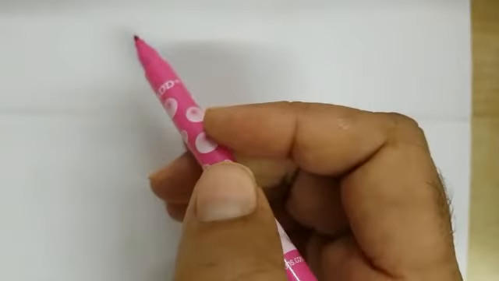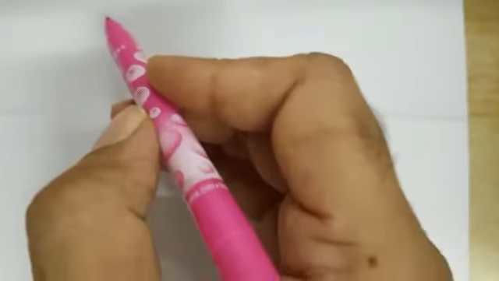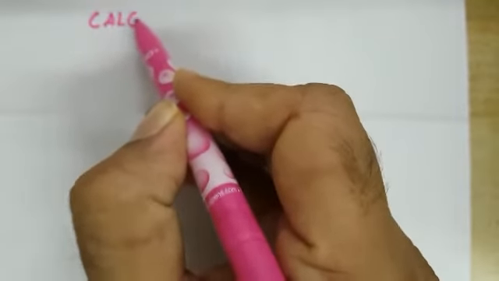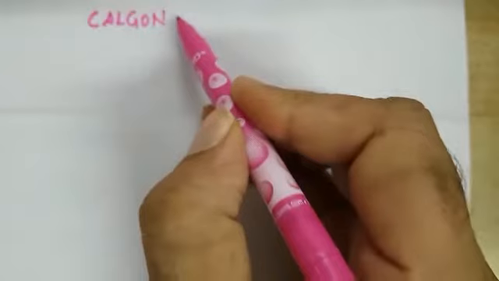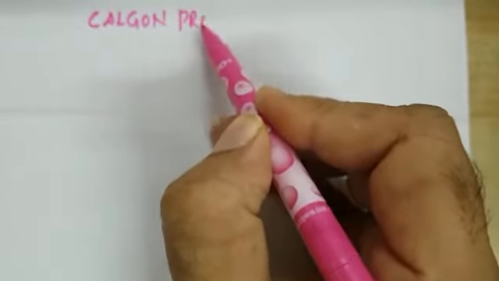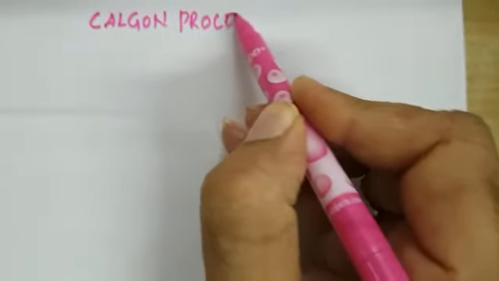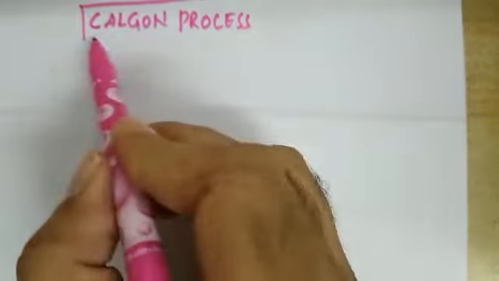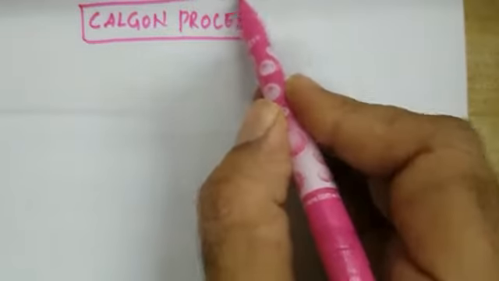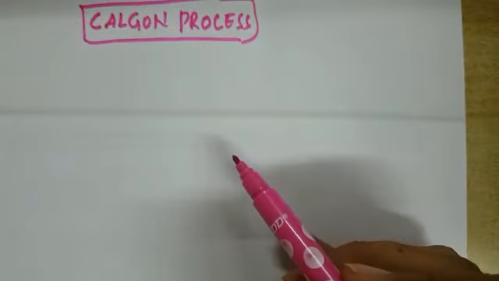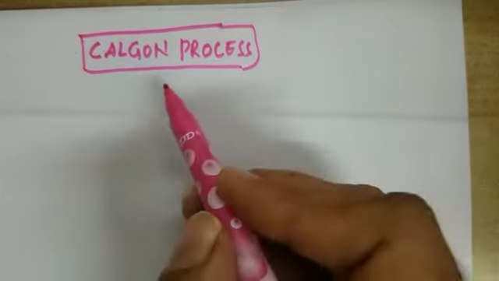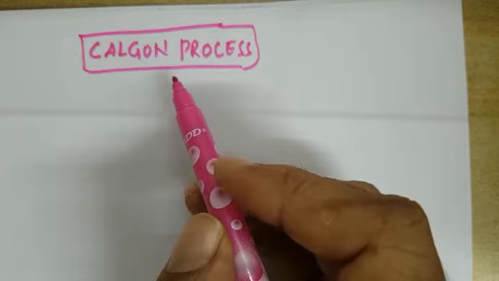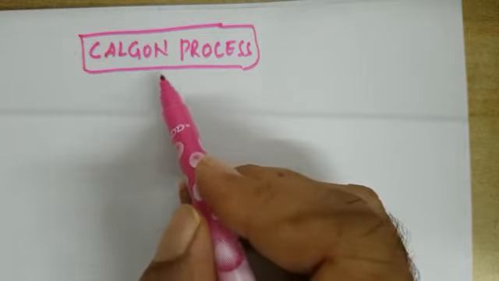The method name is what? Calgon process. Calgon method. Calgon process. Regarding the Calgon process, hardly 3-4 concepts only are there. The first one: by using the Calgon process, we are removing permanent hardness of the water.